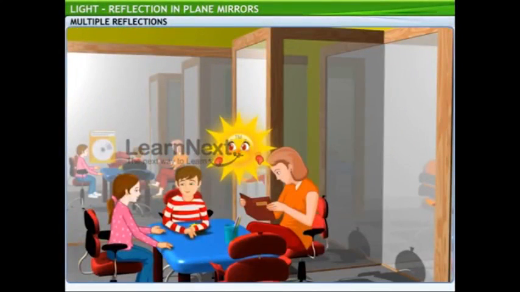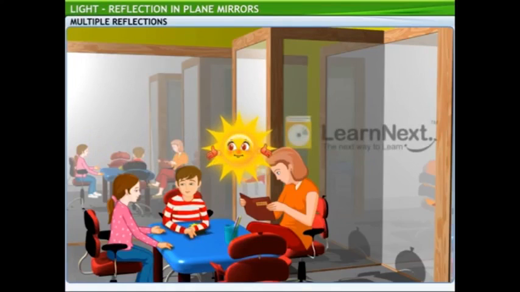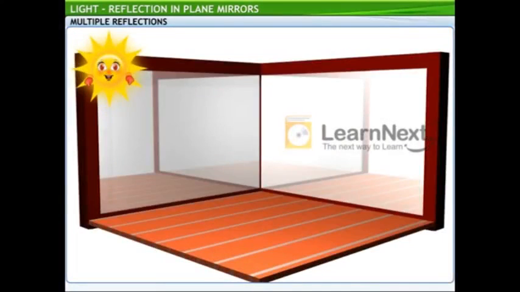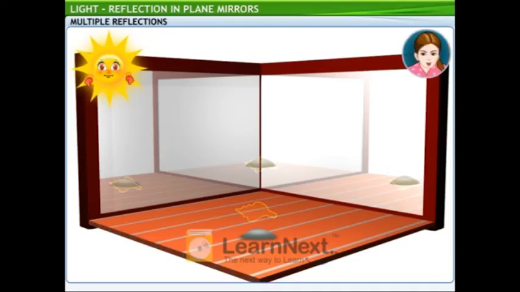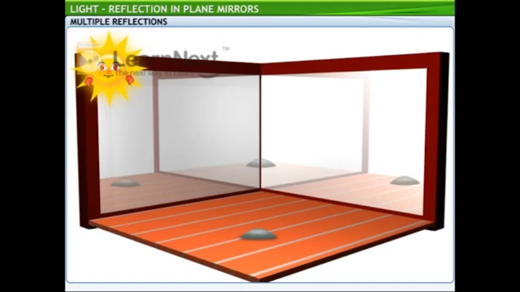I'd sure like to see how my kaleidoscope works. Well, let me show you through an activity. Let's take two plain mirrors and fix them in such a way that their edges form an angle of 90 degrees. Now place a small shell between the mirrors. What do you observe? I can see a total of 4 shells. Yes, one is the shell and the other 3 are its images.